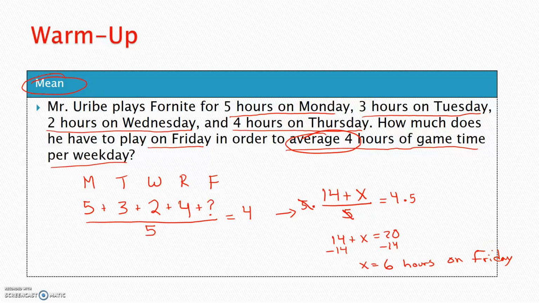Okay, so that's how we use mean, and this is a question I get often. How does this affect my grade? What if I want this? What if I want a 95%? What if I want a 96, a 97? What do I have to score on my next test? This is basically the problem that you're doing.